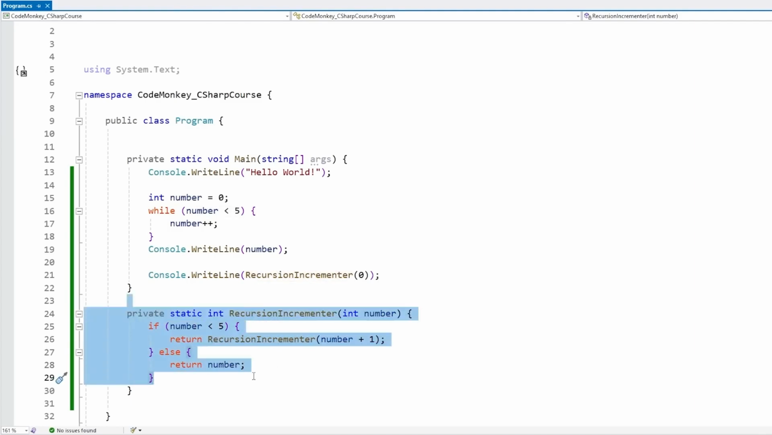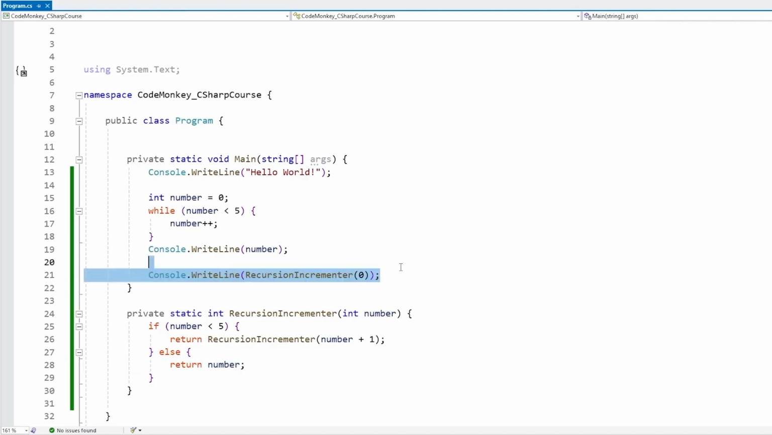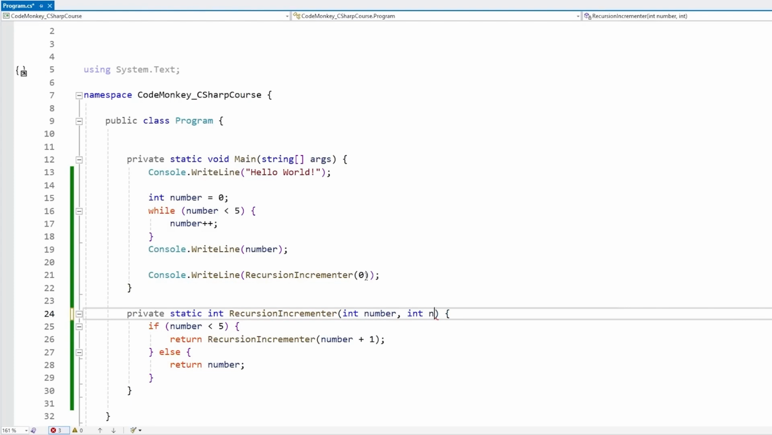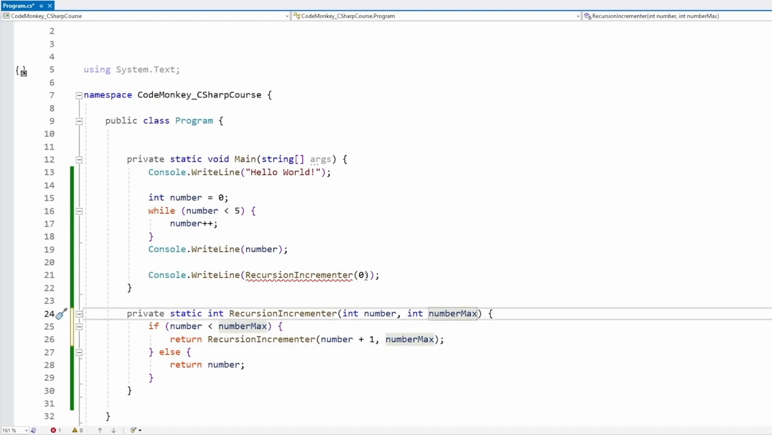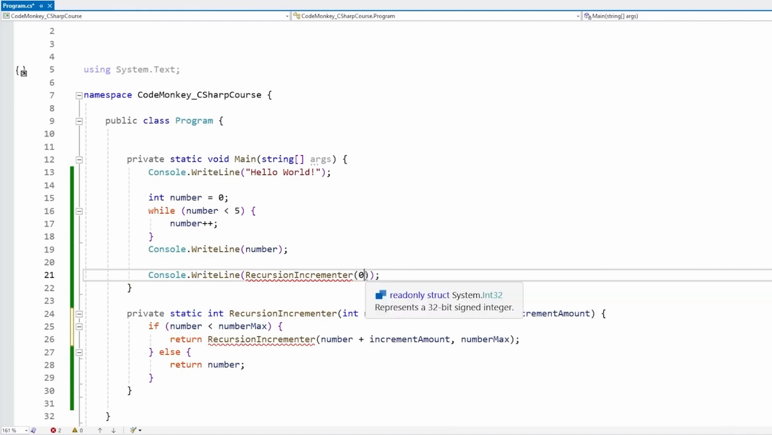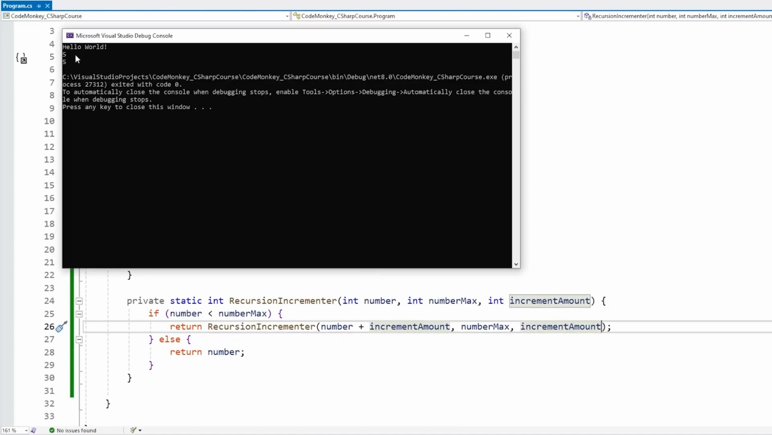So basically here we are stacking multiple function calls on top of one another. And when the final one returns, they all basically return and the call stack collapses and we end up with the final result. Then if we wanted, instead of having a hard-coded maximum over here, we could have another one as a parameter, so an int for the number max. We receive it here and we just pass it along the same way onto the next function call. And then we could also have a parameter for the incrementer, so increment amount. Instead of increasing by 1, we increase by the incrementer amount. So over here, let's put 5 and then 1. And over here, let's also pass in the incrementer amount. And yep, same result, 5, 5.